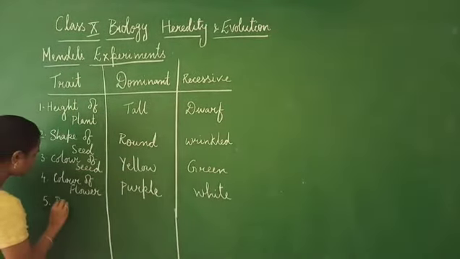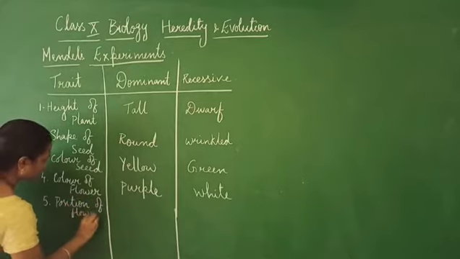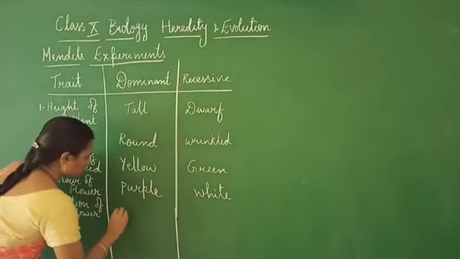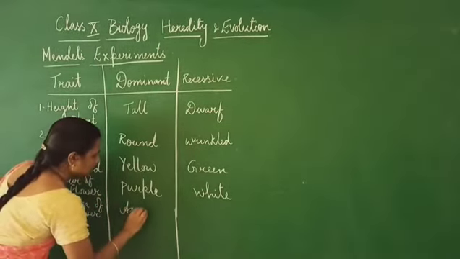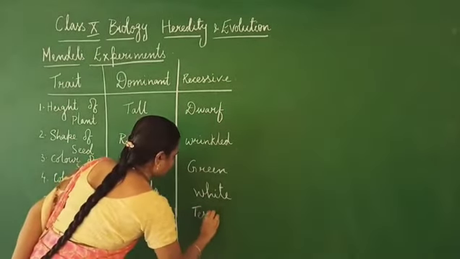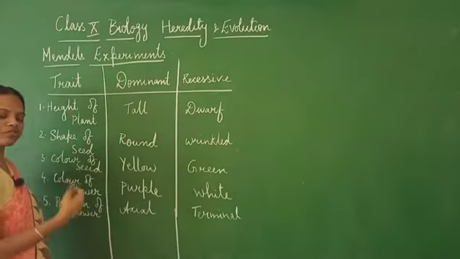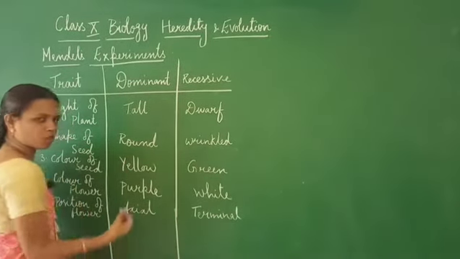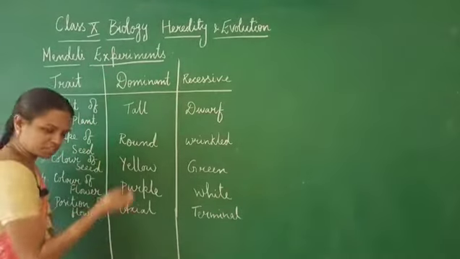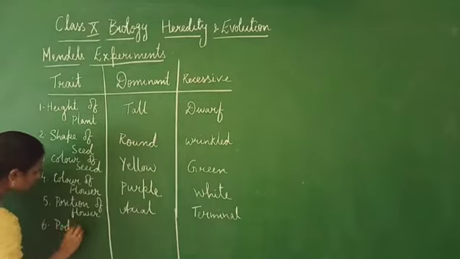Then you have the next one, the position of the flower. Here axial is dominant over the terminal. So, either the position of the flower may be in the axial mode or at the terminal, at the tip of the stem. Then the next one is pod shape.